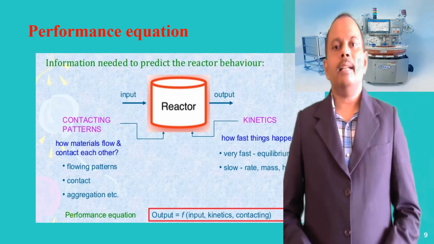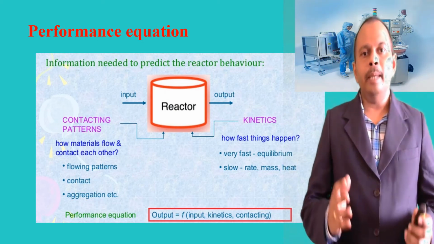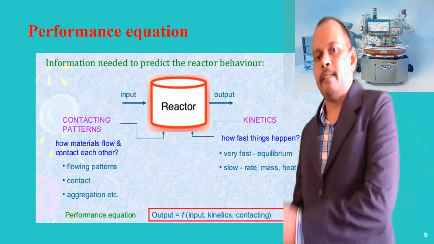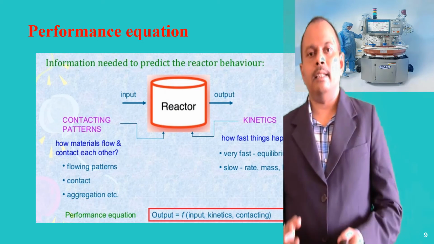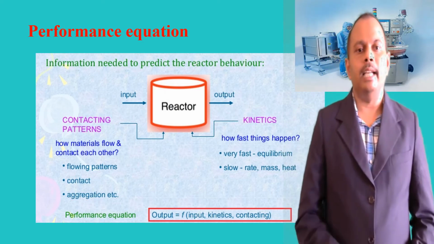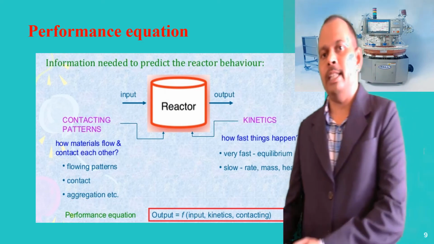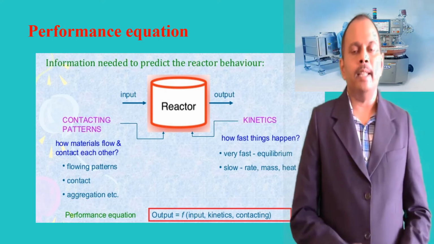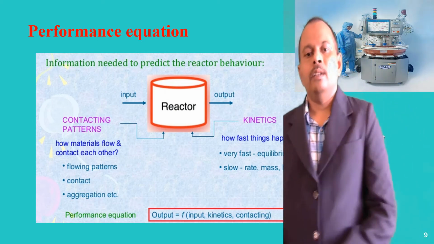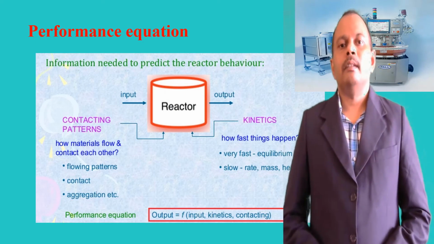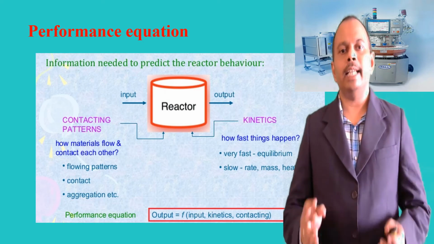Kinetics tells about the fastness of the reaction. If the reaction is very fast, the equilibrium tells which products leave the reactor first. If it is slow, the rate of heat transfer and mass transfer and the rate of reaction can tell what is happening within the reactor. And contacting patterns tell about how reactant molecules flow through the reactor, their mixing conditions, whether they are flowing freely or combining with other reactant molecules. So the performance equation: output equals a function of input, kinetics and contacting patterns.